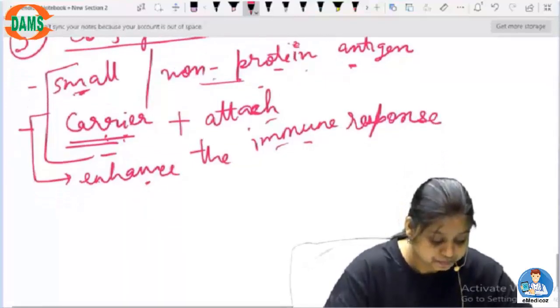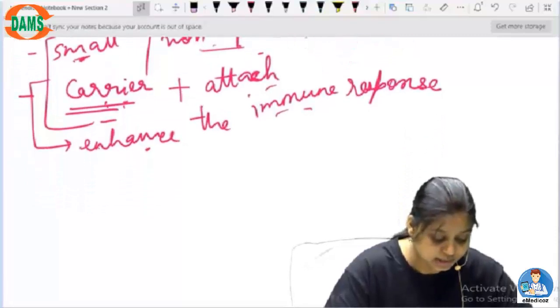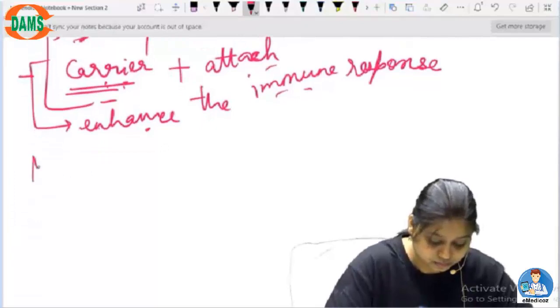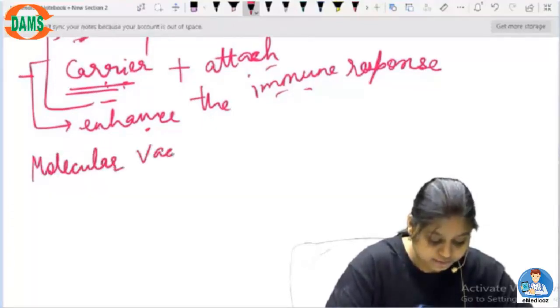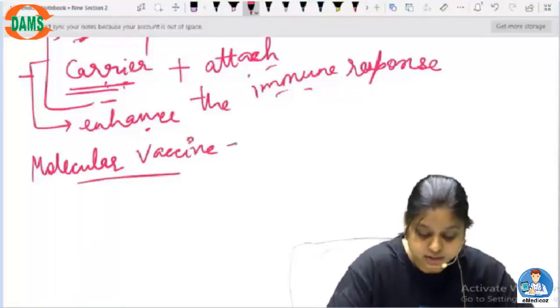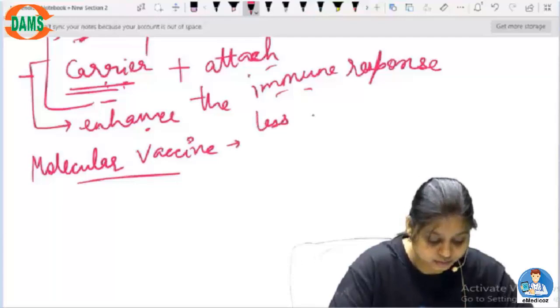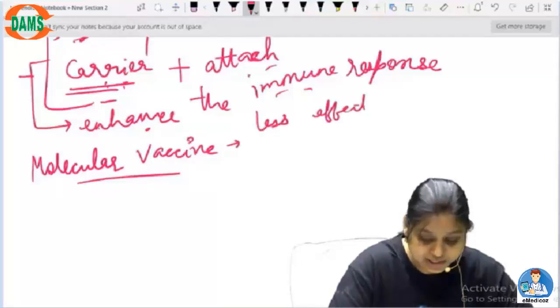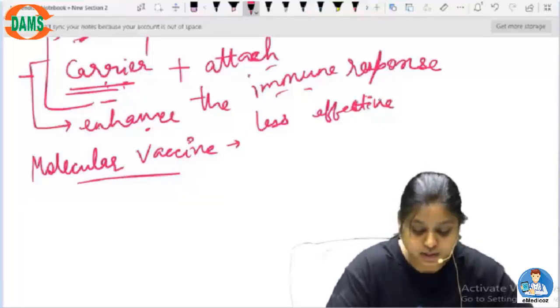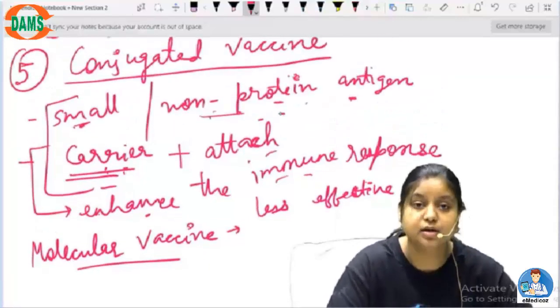So these are also called molecular vaccines, and these are less effective. Of course, they can be less effective because of their non-protein character.